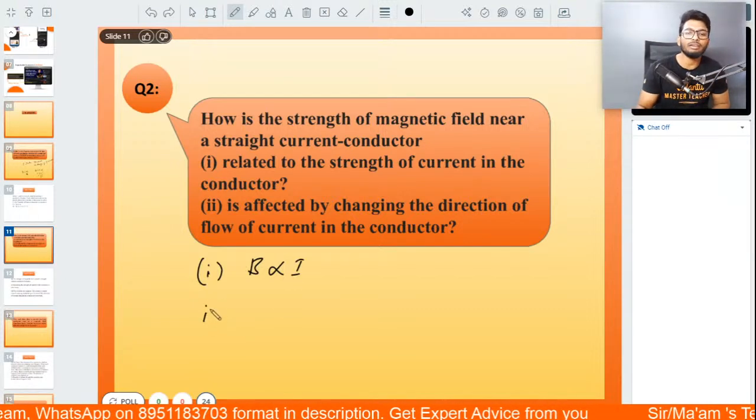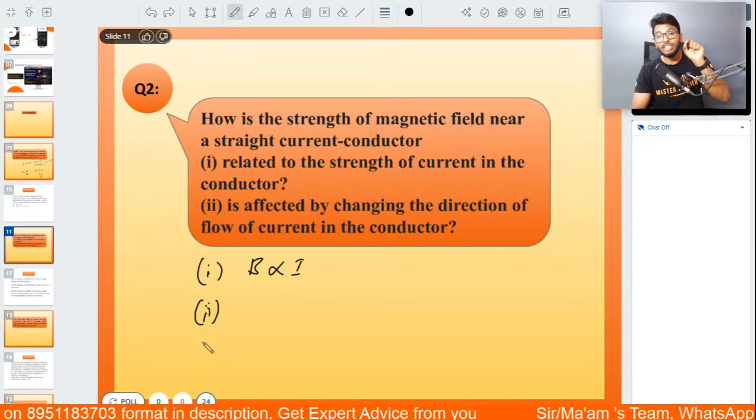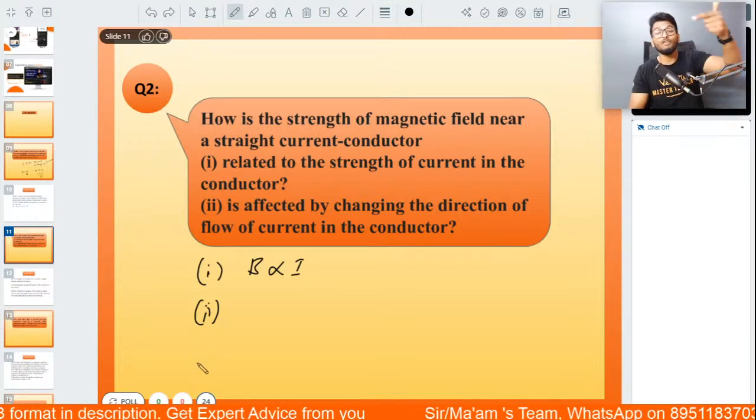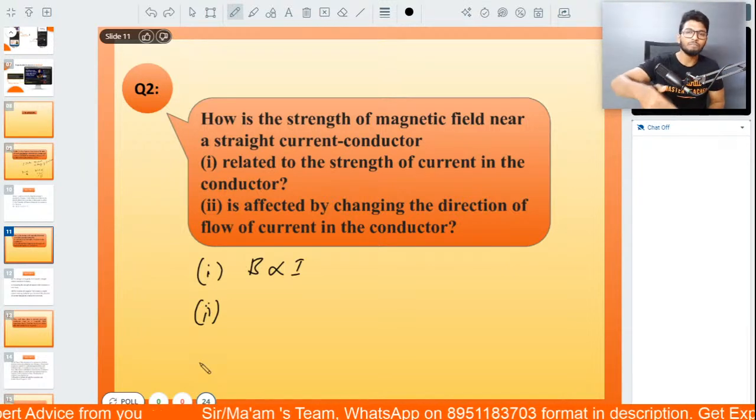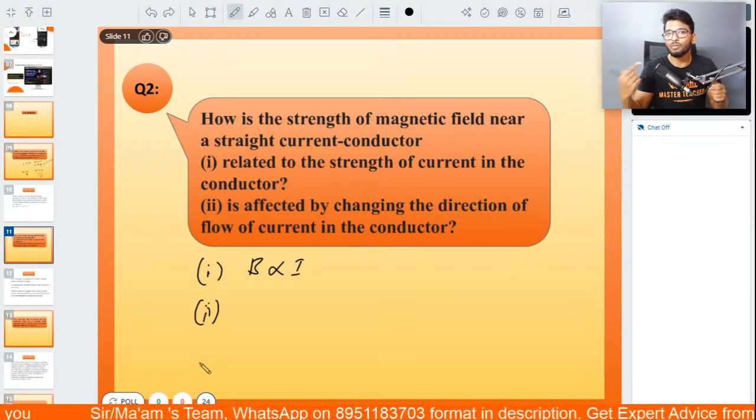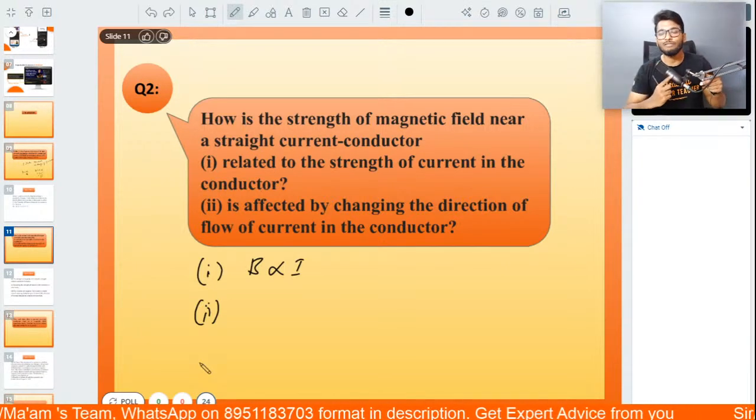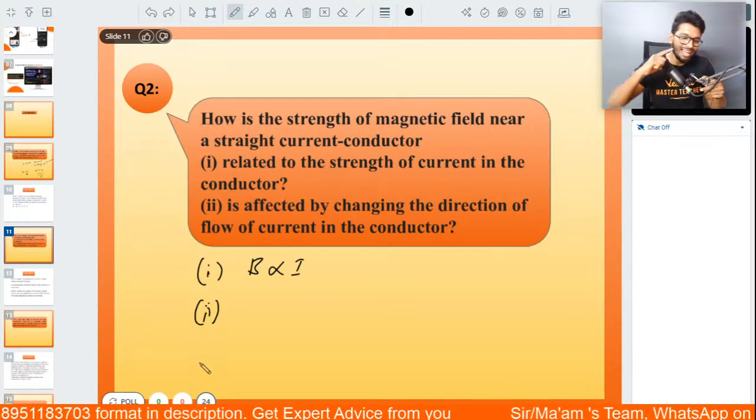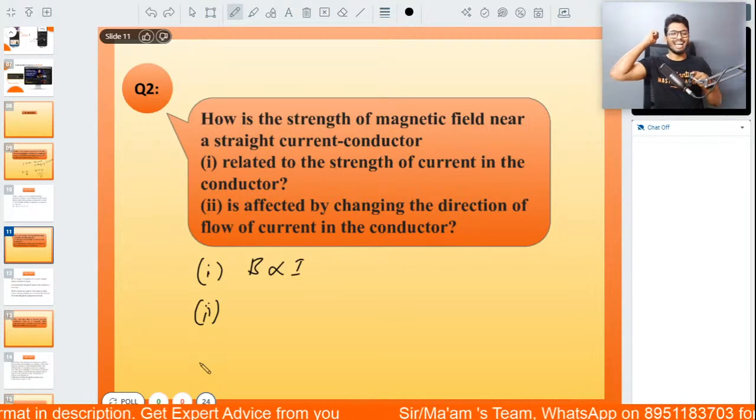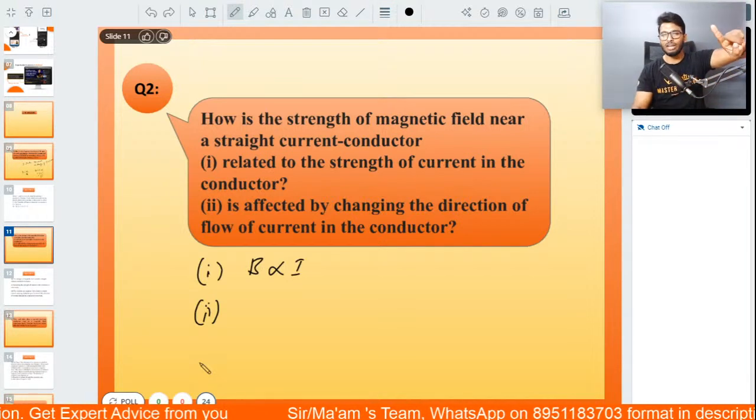How is it going to be affected if you're changing the direction of flow of current in a straight current carrying conductor? If you were to change the direction of current, what sort of impact will that have on the magnetic field? Very simple question again, guys. Go ahead. Exactly.